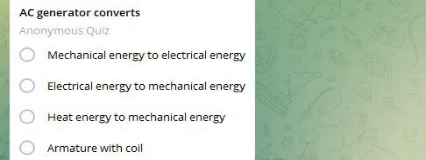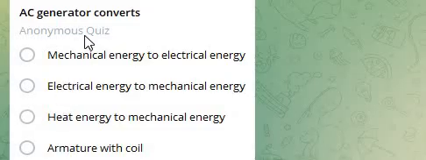AC generator converts mechanical energy to electrical energy, electrical energy to mechanical energy, heat energy to mechanical energy, or armature with coil.